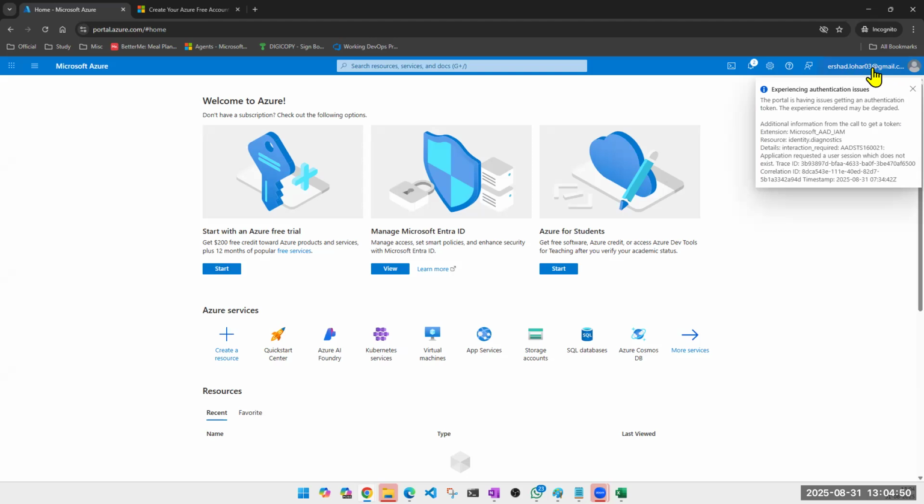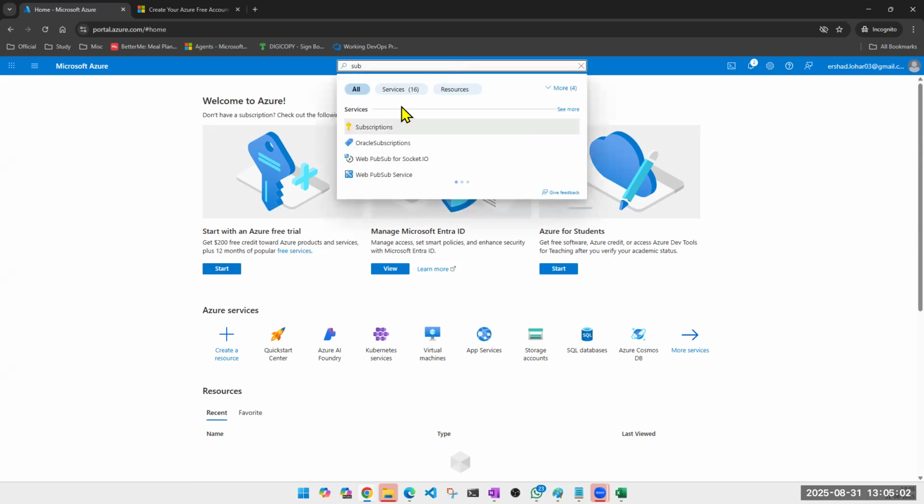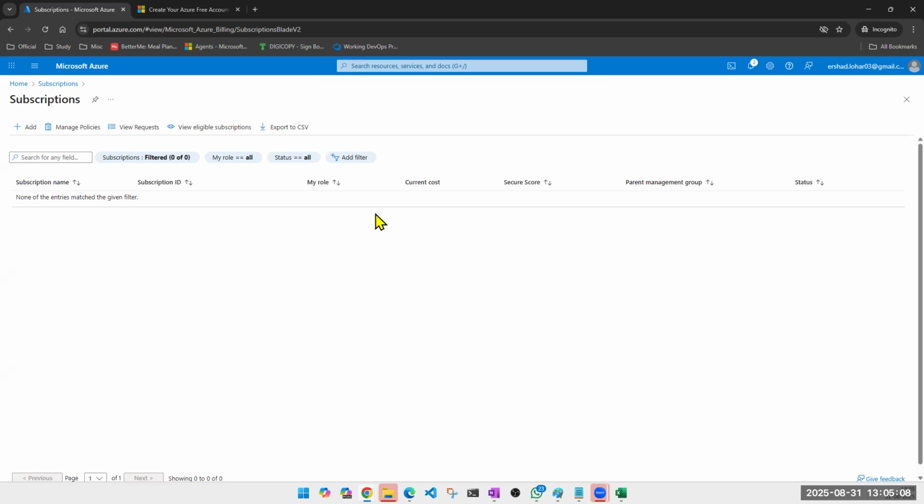We are going to figure this out. Meanwhile, let's see if we at least see the subscription page, and if we see that, it will be helpful. Let's go ahead and search for subscription. So what all options do you see when you log in for the first time with a tenant? Now you don't have any subscription, right? It's not about rights. He's the root user, he has complete rights, but there is no subscription at all. This is just a tenant we have created. We haven't purchased any subscription yet. It is giving me an option to add subscription, right? How many people will have add subscription access in your company, do you think? Do you think it's a wise idea to give this access to everyone?